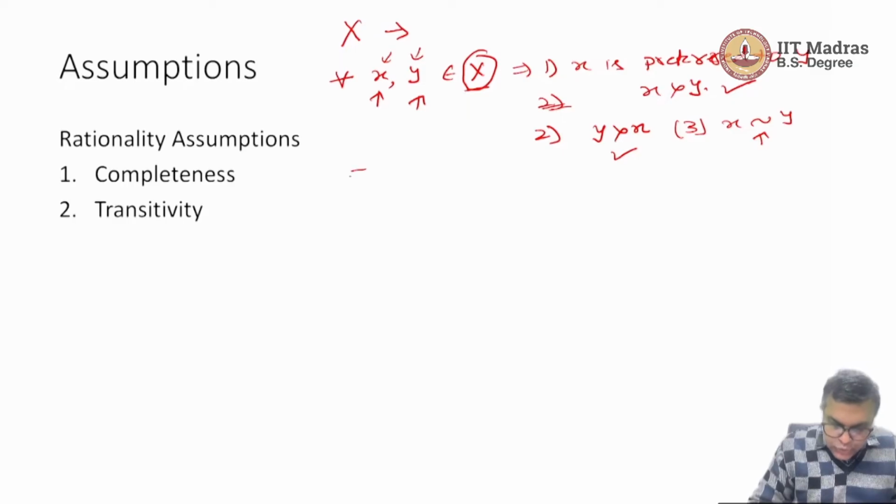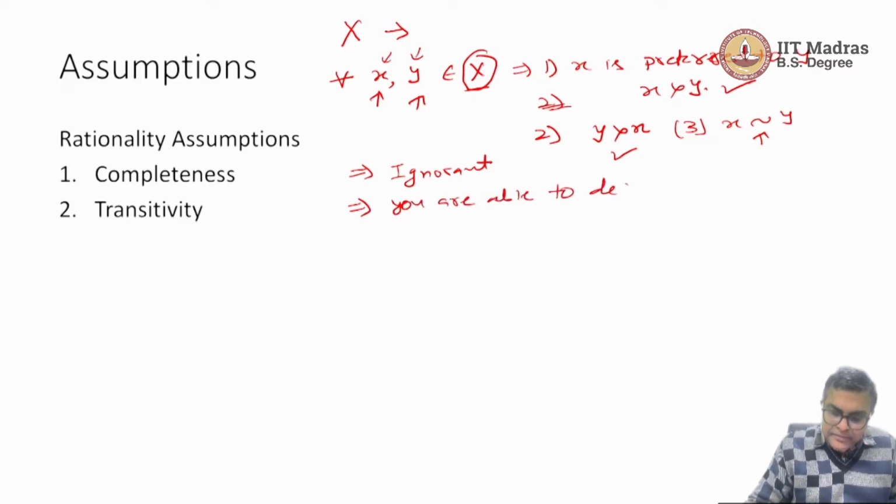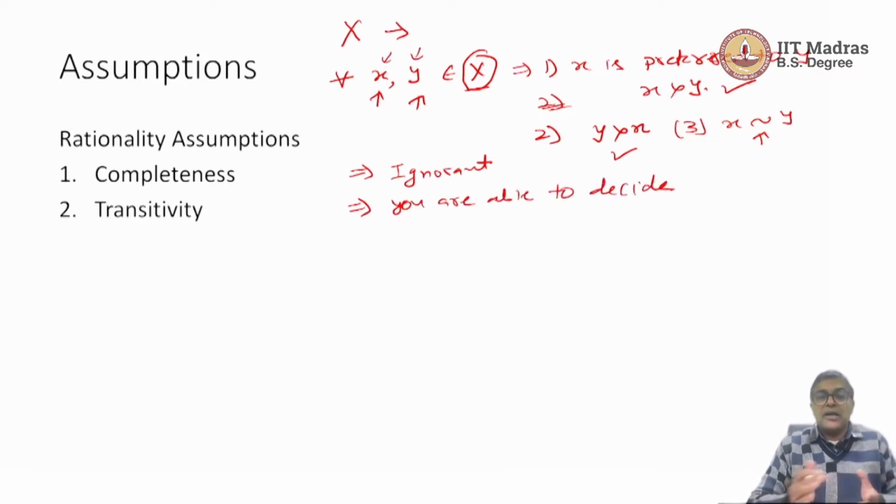So two inherent assumptions here are that you are not ignorant, that you can compare x and y, and also that you are able to decide, which may not be true for us in real life. Many times we are simply not able to decide, but this assumption will preclude such a situation.